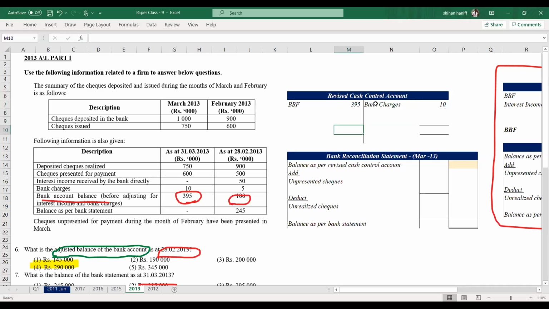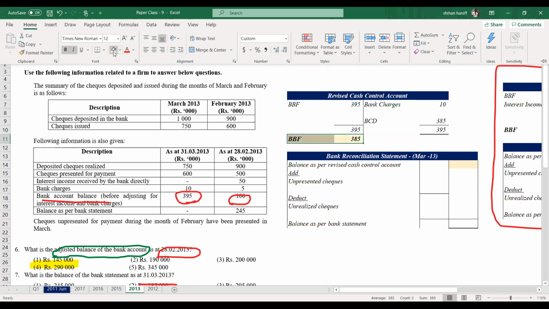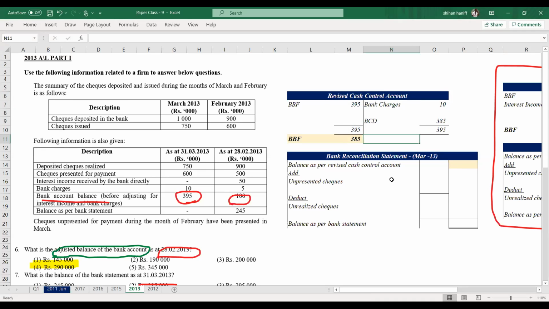Then the closing balance, balance carried down and balance brought forward. 395 minus 10,000. 385 is the revised cash control account balance. This is the amount which goes to the statement of financial position. And they don't ask the amount goes to statement of financial position. They ask us to calculate the bank statement balance. This amount, balance as per bank statement.